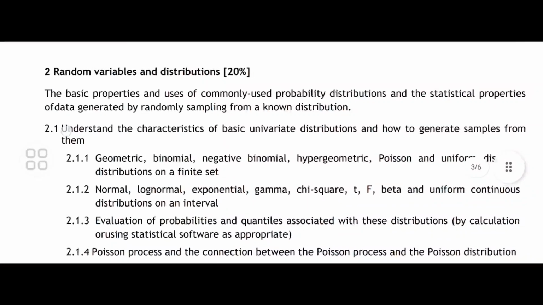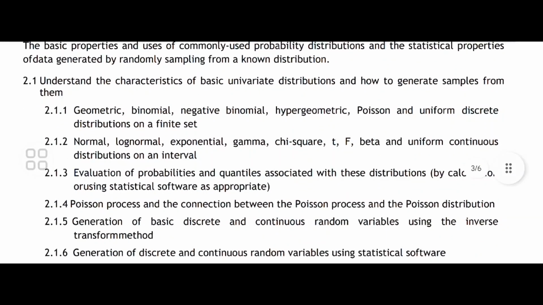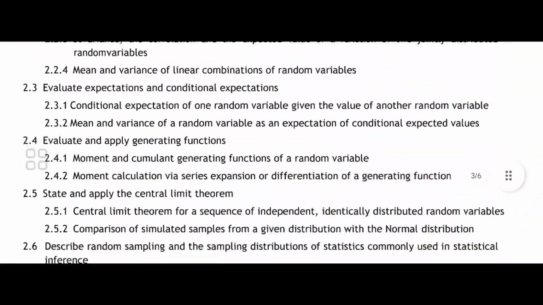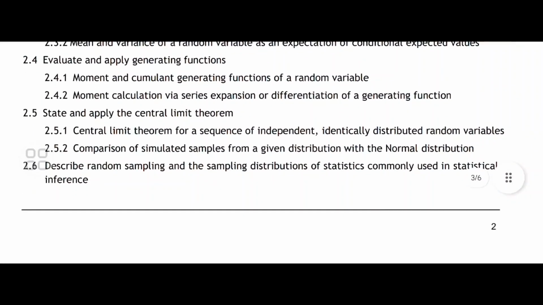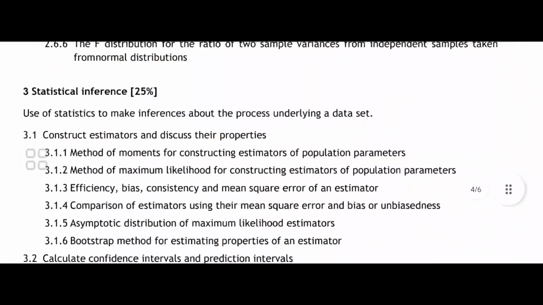Random variable and distribution: geometric, binomial, negative binomial, hypergeometric, Poisson and uniform discrete distributions, normal, log normal, all those types of continuous distribution. Evaluation of probability and quantile associated with these distributions, Poisson process and the connection. Mean, median, variance, moment, cumulant generating function of a random variable, moment calculation, central limit theorem.